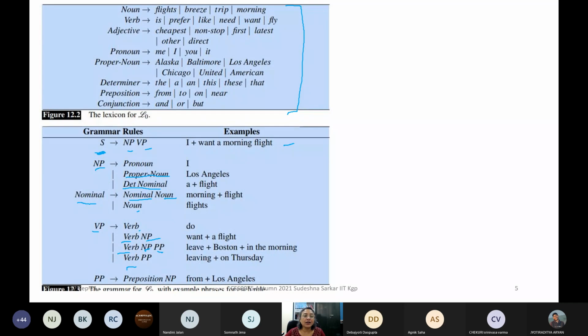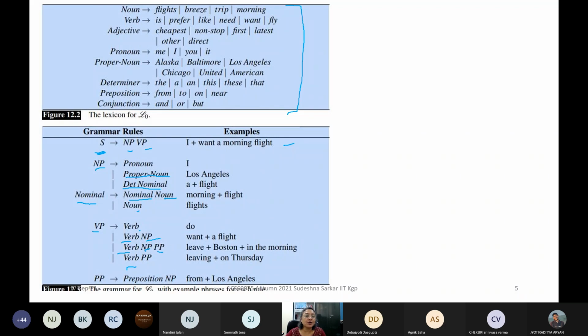"Do you have a morning flight?" "Are you flying to Las Vegas?" These types of question sentences you cannot get. "I flew to Las Vegas" you can get if you augment the lexicon. Some of you have given examples of question sentences like "when is it possible" and "what will you have done," which you cannot get.